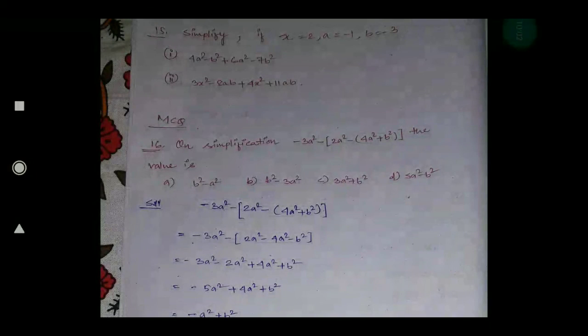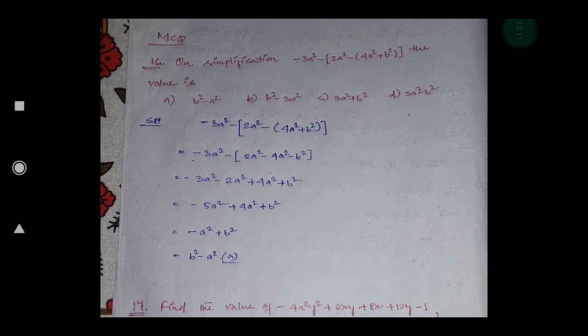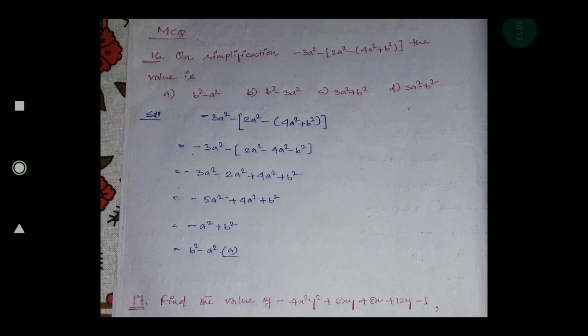Question 15 is also the same. Here your variables are x, a and b. All the values of the variables are given. With this you have to simplify. Okay, now go to question number 16, MCQ. On simplification, minus 3 square, this one you have to do the simplification.